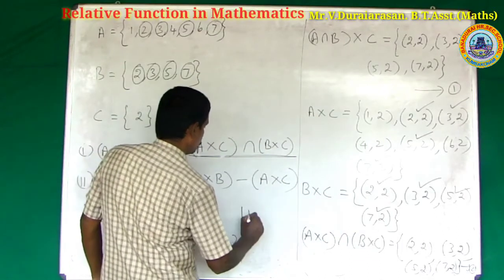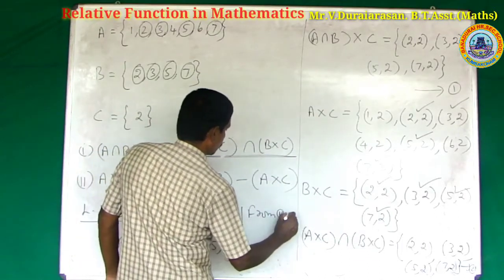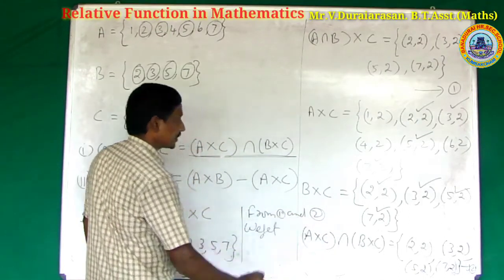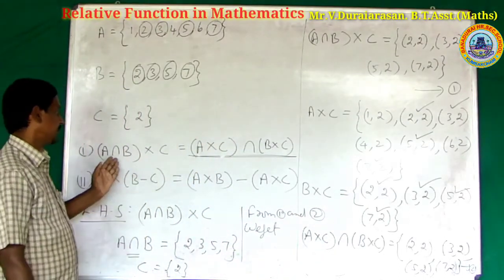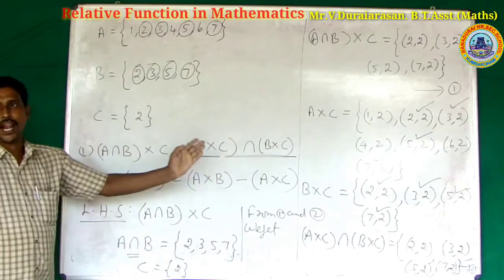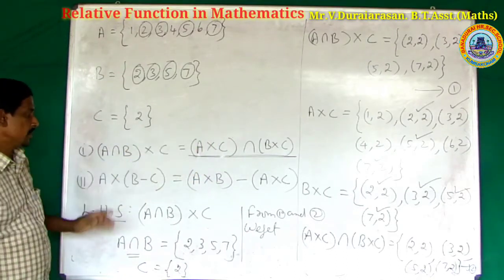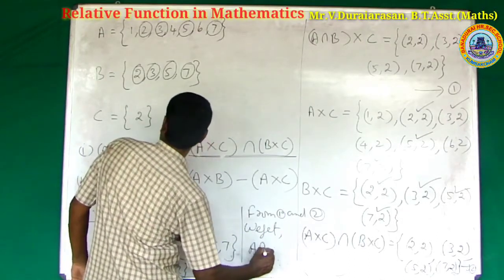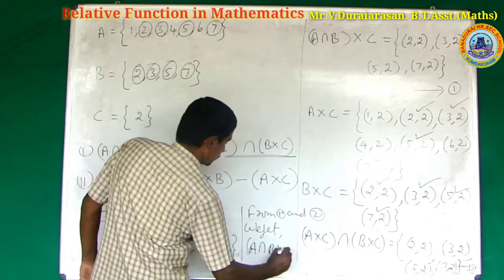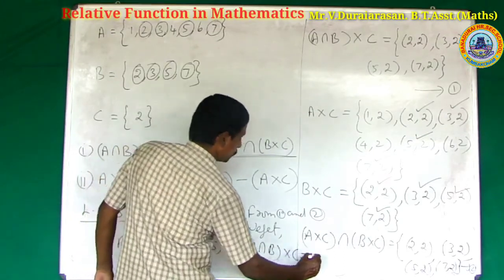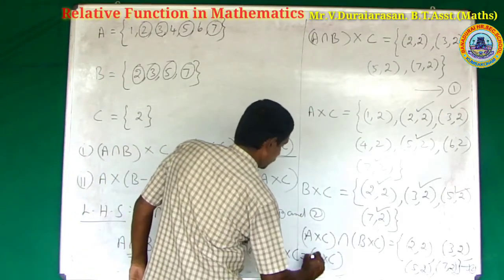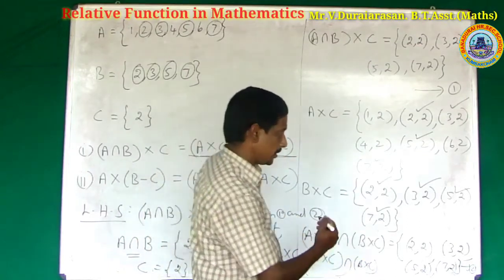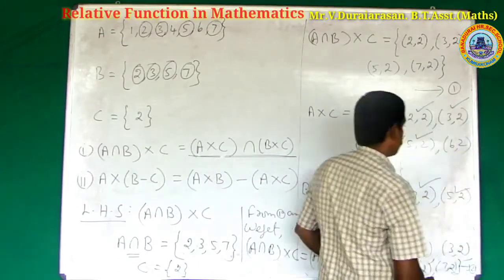From 1 and 2, we get the first result, which is verified: A intersection B cross C is equal to A cross C intersection B cross C. That's all. The first result is verified.